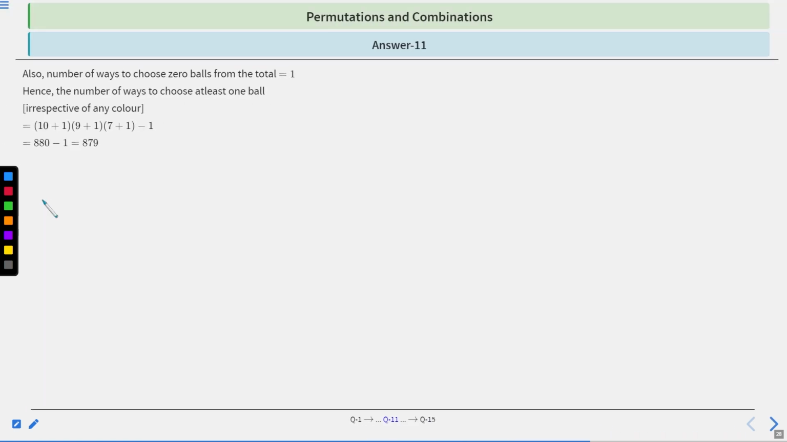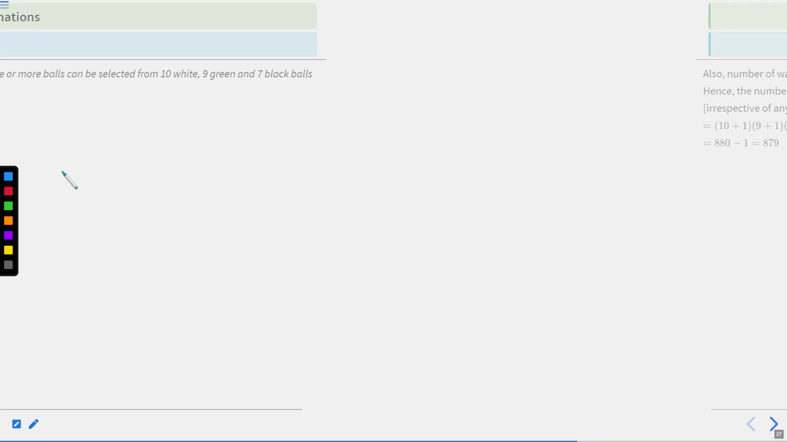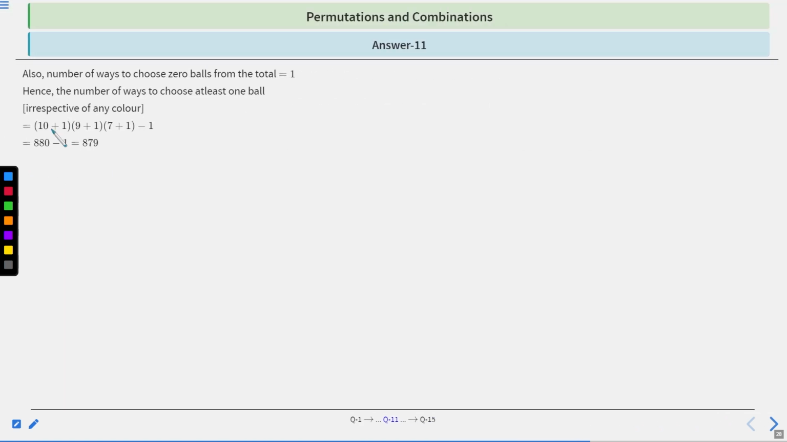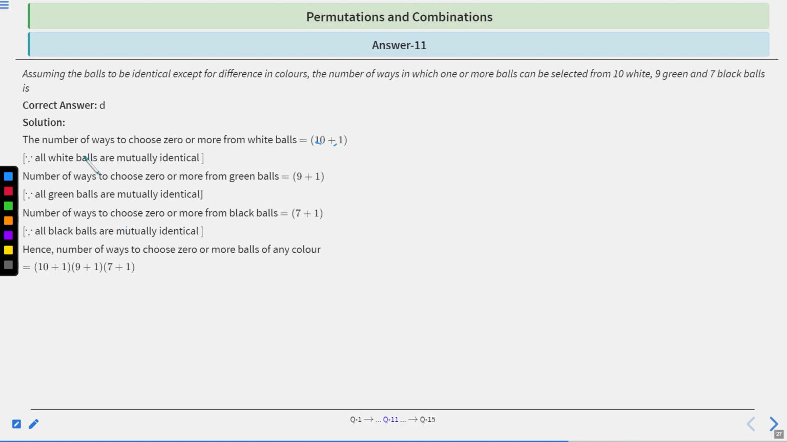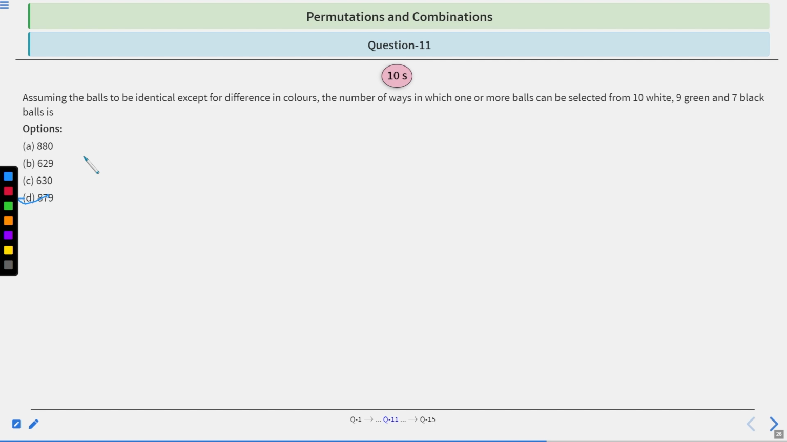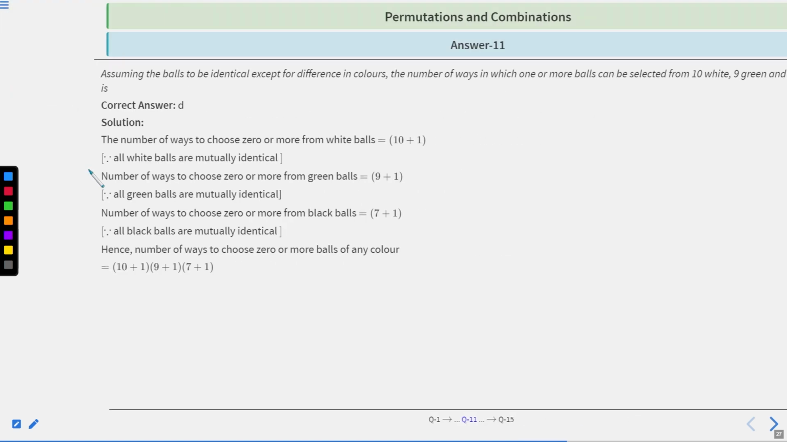879. If you calculate this, you will get 880. But also the number of ways to choose 0 balls from the total is 1, right? Because while doing this, we have also taken the case in which we have taken 0 ball of this, 0 ball of this, 0 ball of this, right? So we have to subtract one case. So the answer is 880 minus 1 is 879. Clear? 879 is the right choice. Clear?